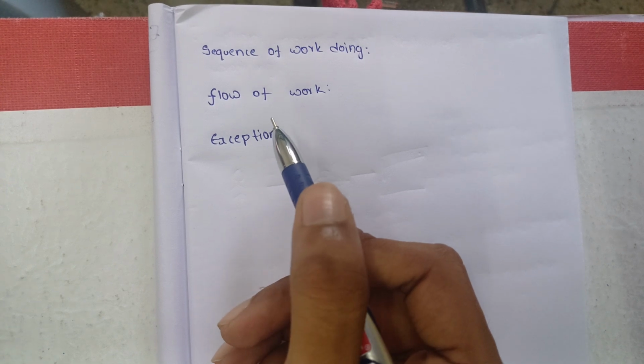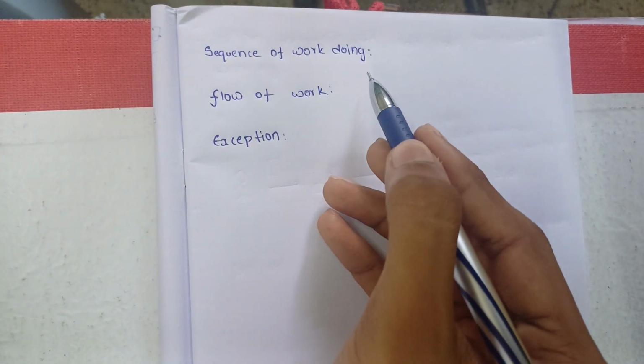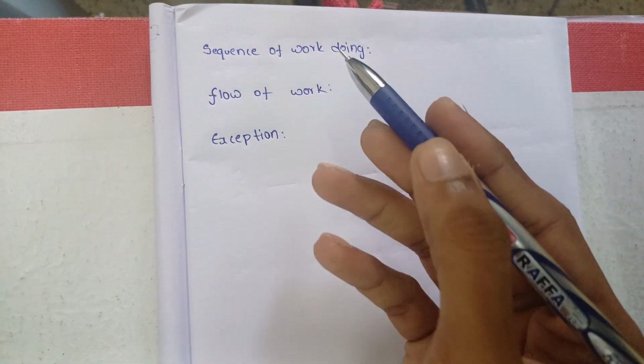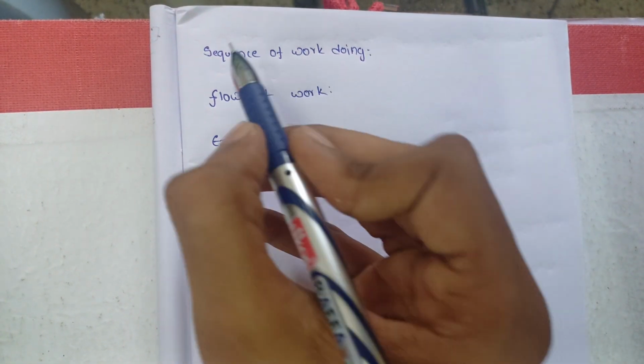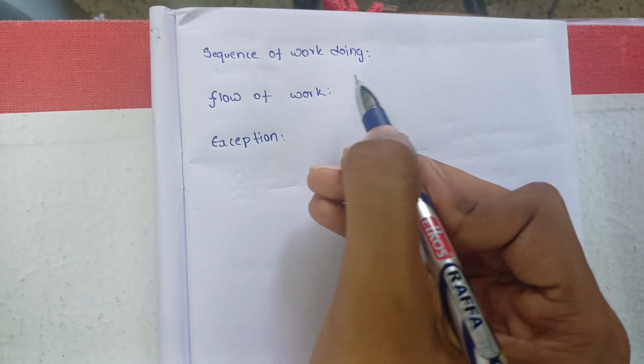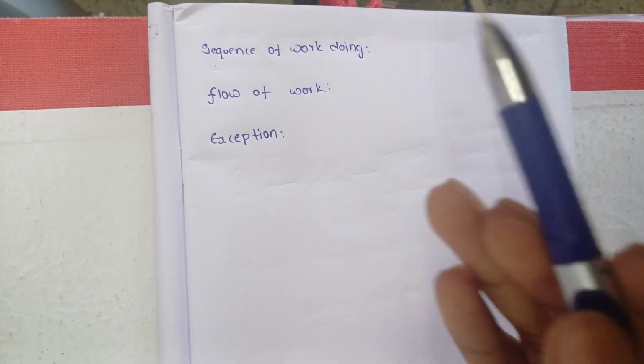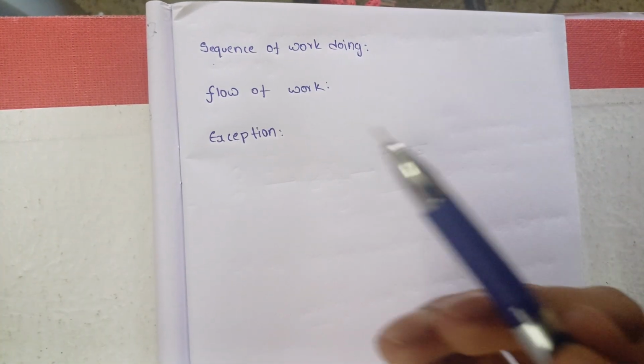In this, we come to know about sequence of work doing, flow of work, exceptions, and the topics related to exceptions. First, we should know about sequence of work doing. It means doing one work after completing another work.